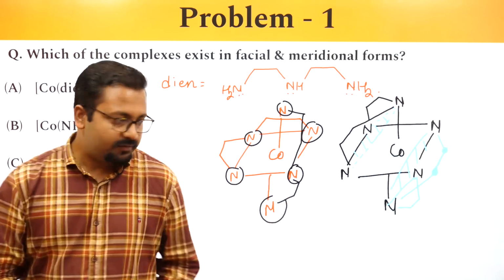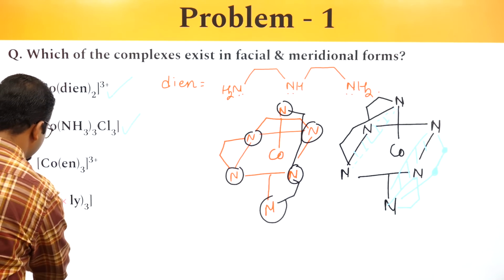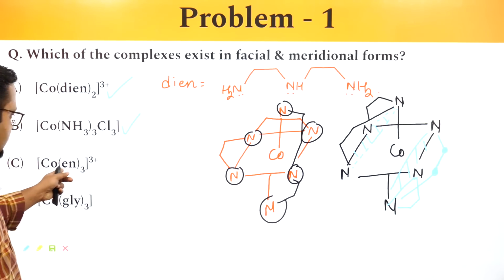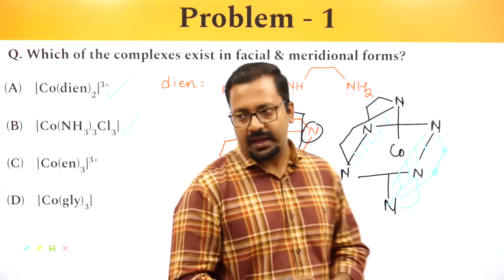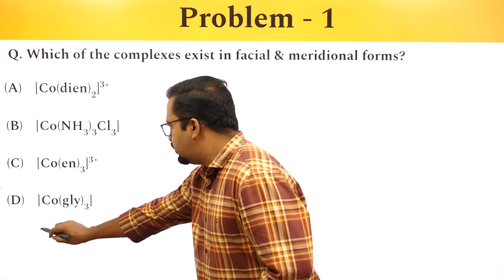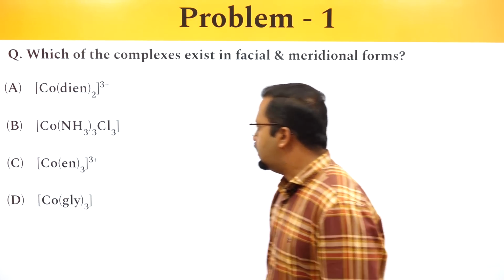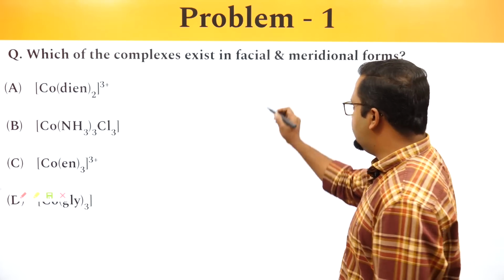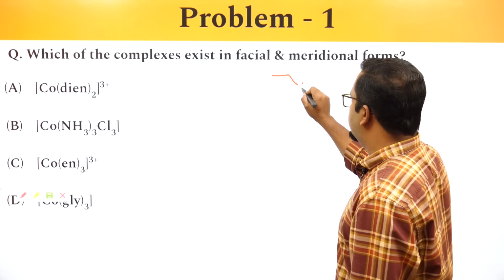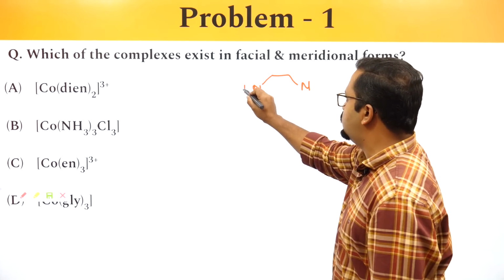Let's look at the other examples. So CoEN3, EN is ethylene diamine. It will look something like this: NH2, NH2.